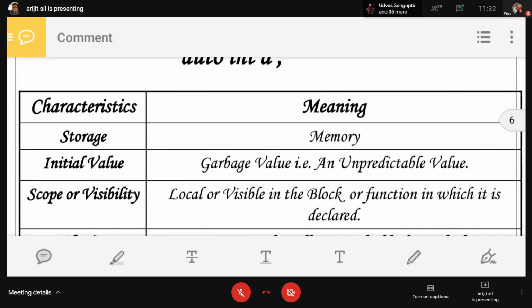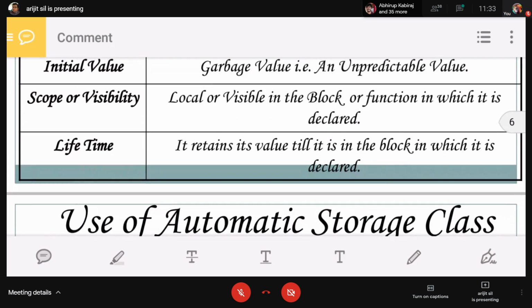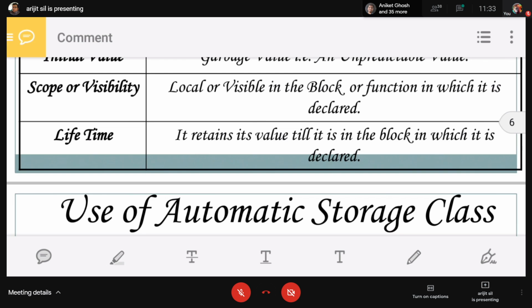There are some characteristics. Storage is memory; for an auto variable we do not require a CPU register, we require memory storage. Initial value is the garbage value, an unpredictable value. Scope or visibility is local, visible in the block or function in which it is declared. Block or function are the same here. Lifetime is that it remains its value till it is in the block in which it is declared.